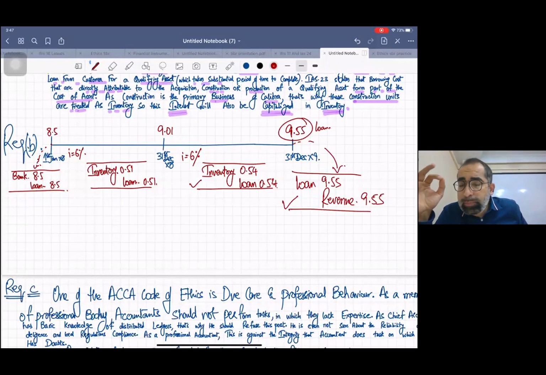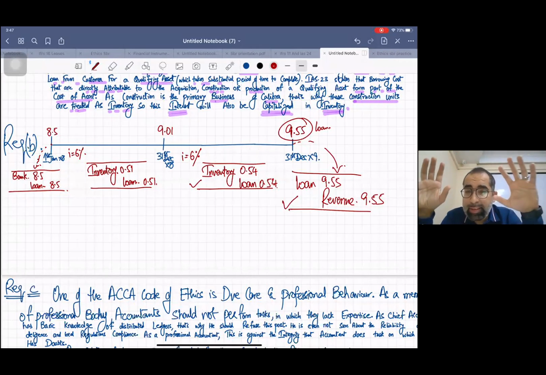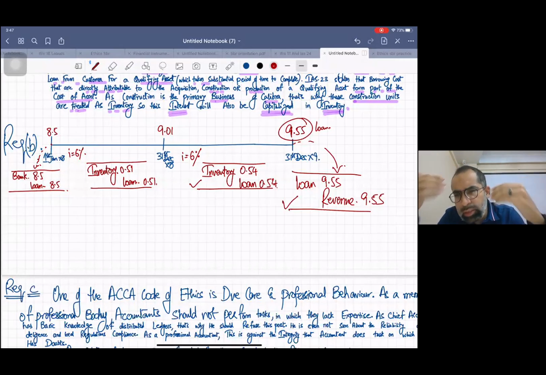Now we need to read the ethical part, which is a very general part, and believe me, I personally feel this ethical part is the real life part. Even it happened with all of us. When you join the audit firm or the company, you will see this. This is a very practical thing everywhere, even in teaching. These ethical issues are very common. So you need to write normally. You must know the ACCA code of ethics, what the ACCA code of ethics are which you have to write, and the safeguards which I told you. You can easily write it. The normal discussion you have to do.